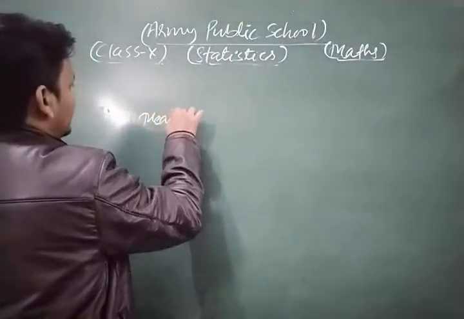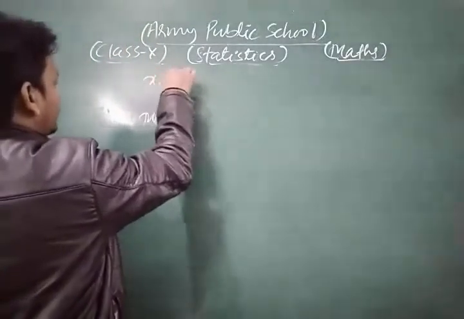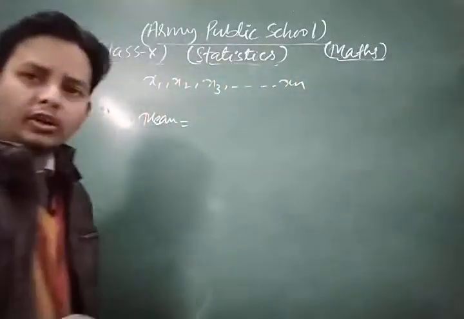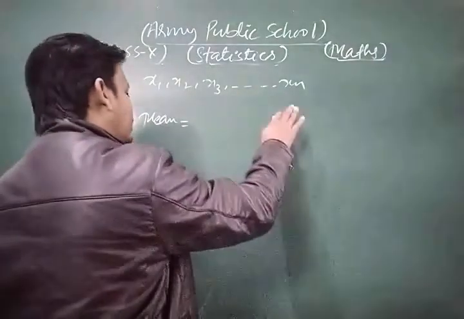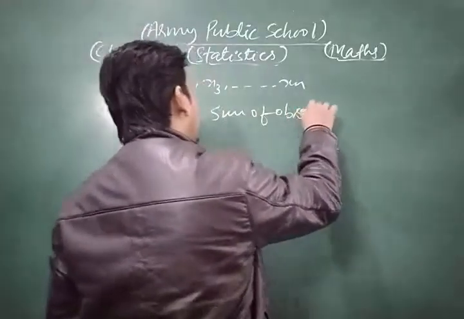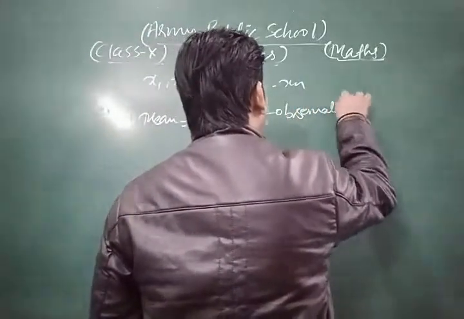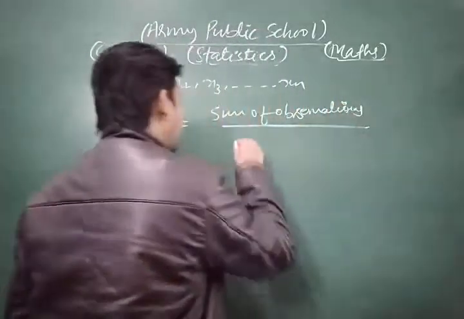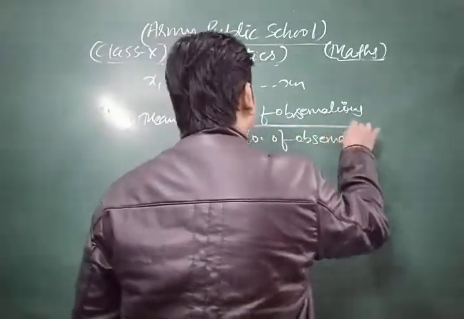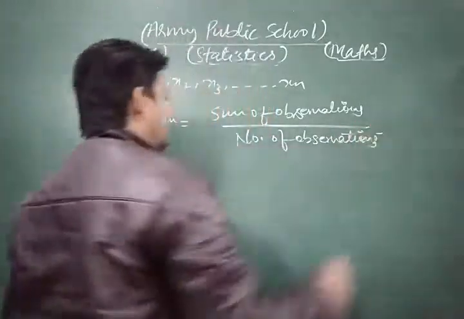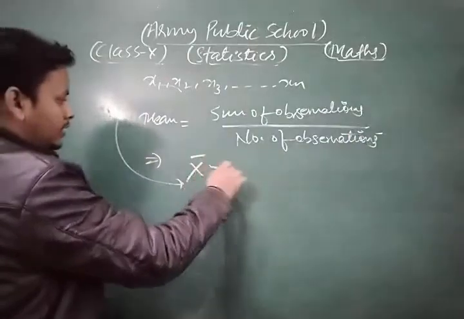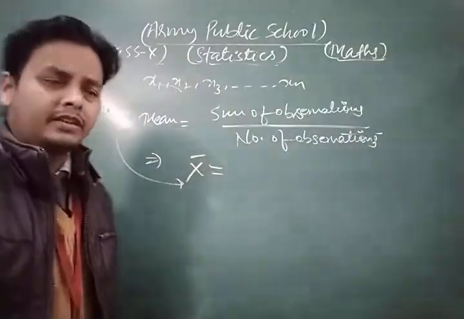Suppose that we have x1, x2, x3 and so on up to xn as observations. Then the mean of the given observations is the sum of observations divided by the number of observations. Mean is generally denoted by x bar. This is the representation of mean.